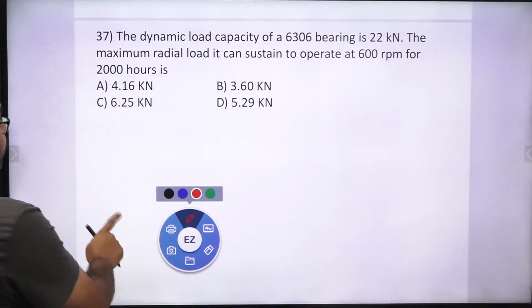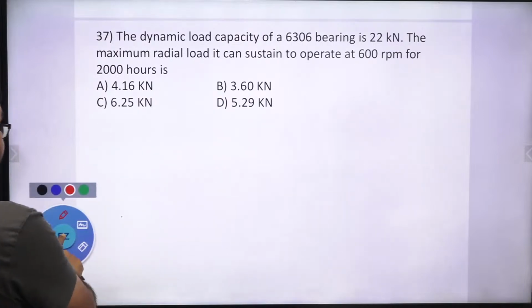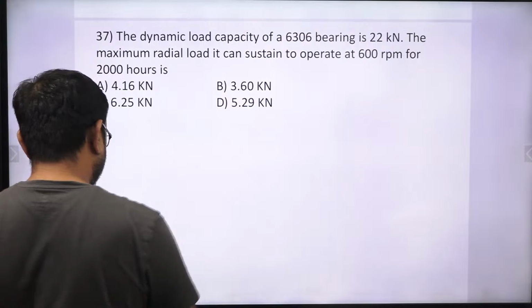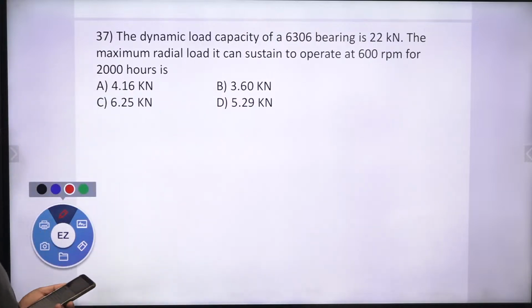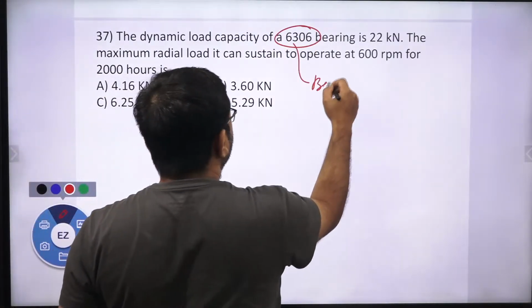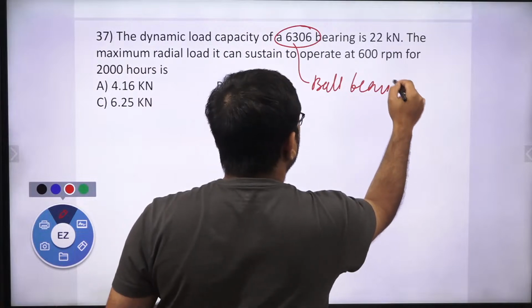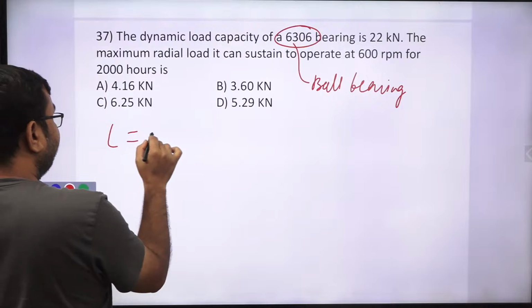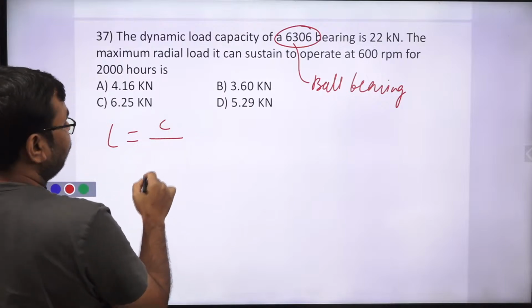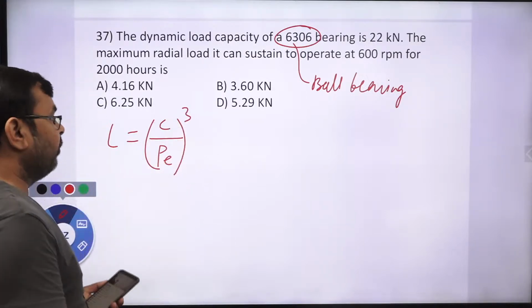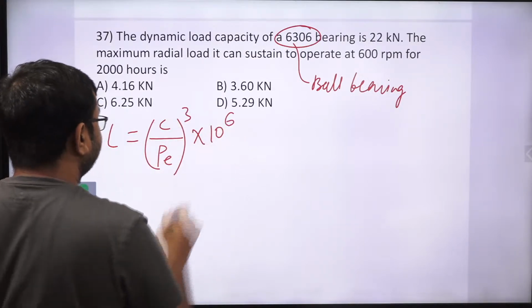Okay, what about this question? The dynamic load capacity of 6360. Whenever you see this one, this indicates ball bearing, correct? So as we know, the life of the bearing is nothing but C, the dynamic load capacity, divided by equivalent load whole to the power 3 for ball bearing, into 10 to the power 6, correct?